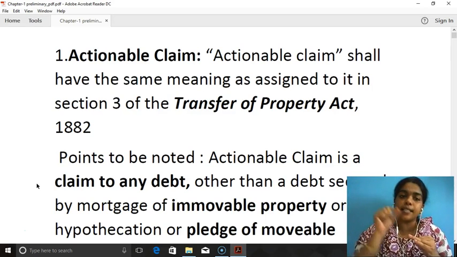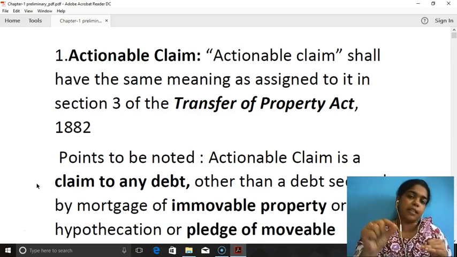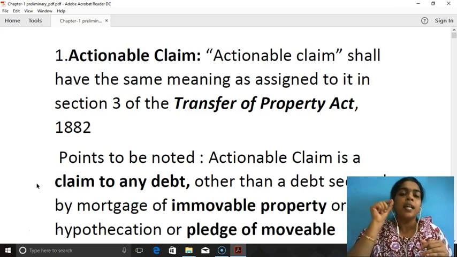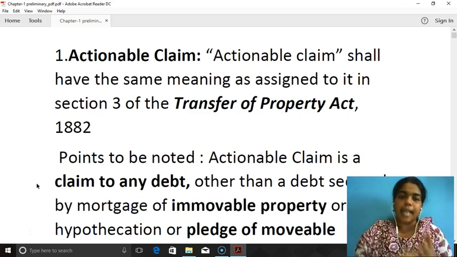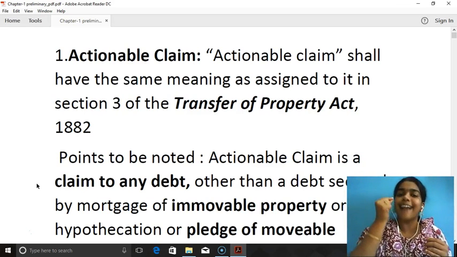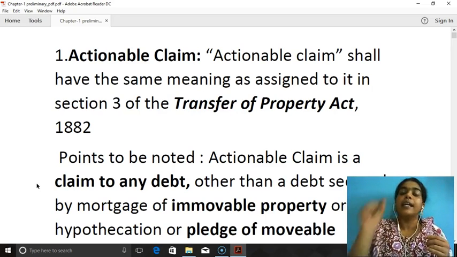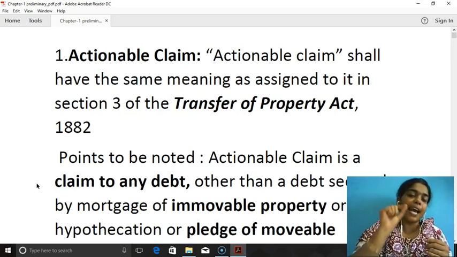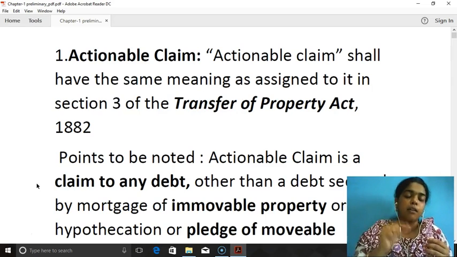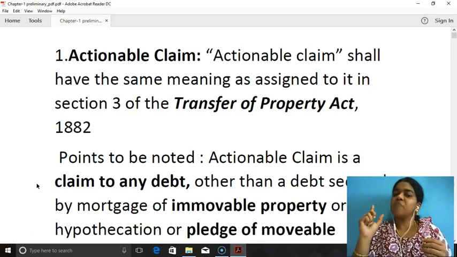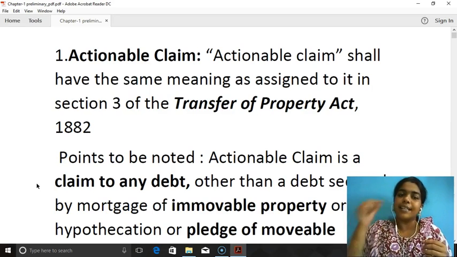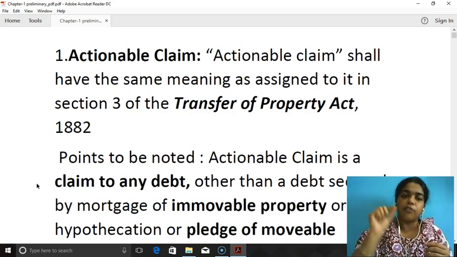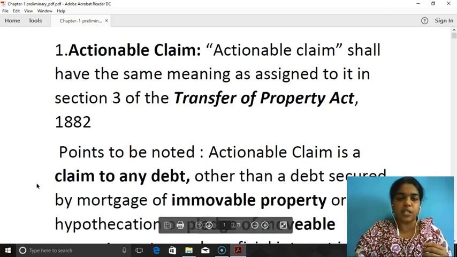Why is it essential to define actionable claim? Point number 2. Lottery, betting, gambling, everything comes under actionable claim. And therefore, it is essential to define actionable claim because lottery is taxable under GST. So it is an actionable claim and therefore, it is necessary to define it.